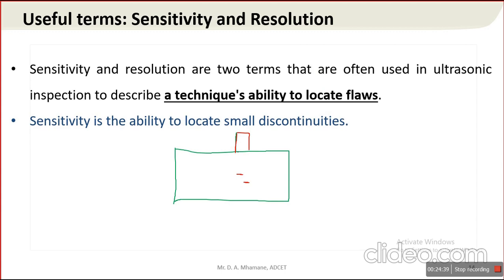Sound is transmitted from the transducer, it is received by the transducer, and again here it is received by the transducer. So there are two discontinuities very near to each other.